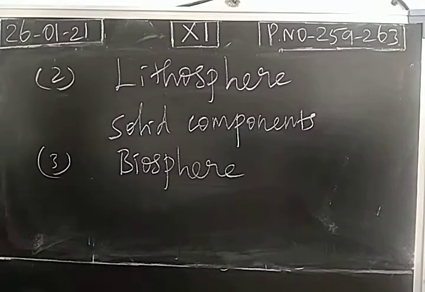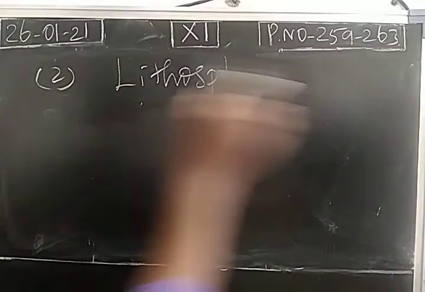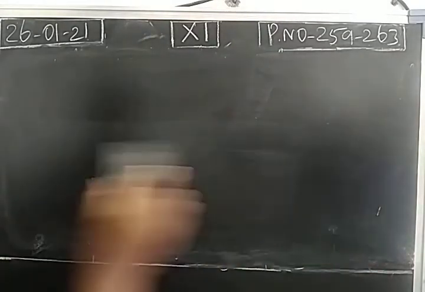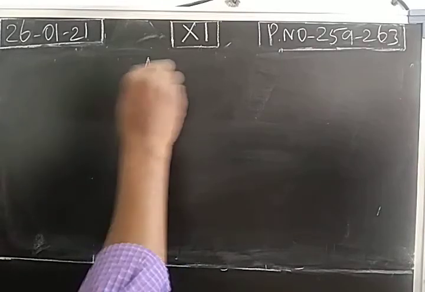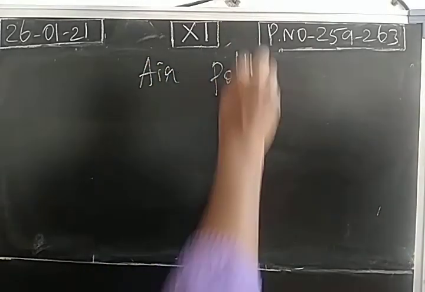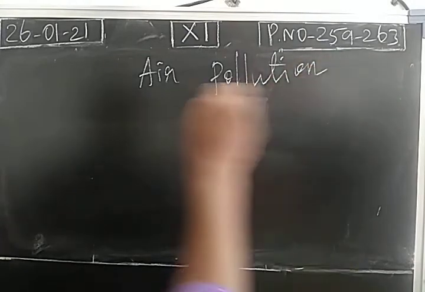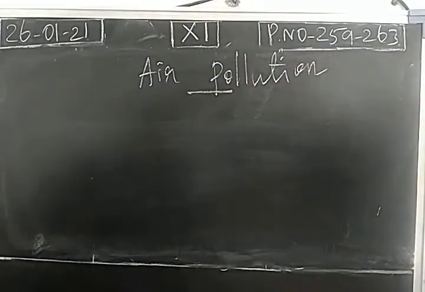Next, we move into types of pollutions. Okay, we have different types of environmental pollutions. First one is air pollution. So there will be many undesirable changes in the atmospheric air. So due to pollutants, many undesirable changes are happening. So air pollution is mainly happening in troposphere as well as stratosphere.